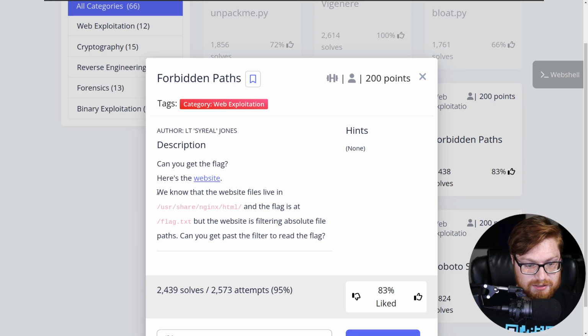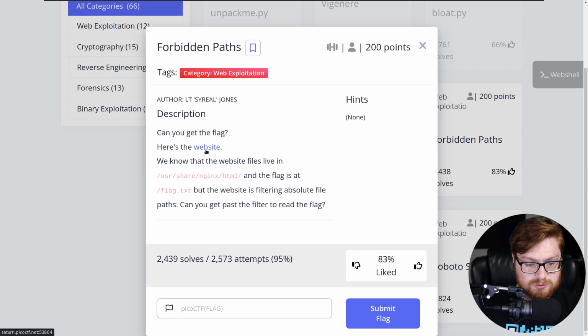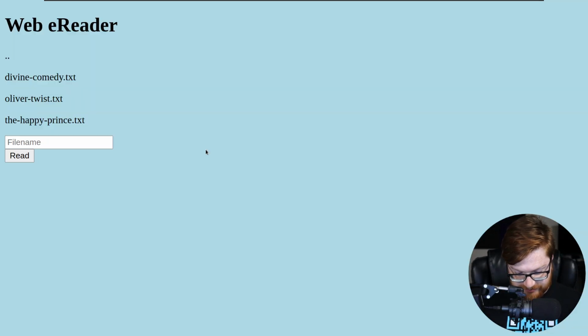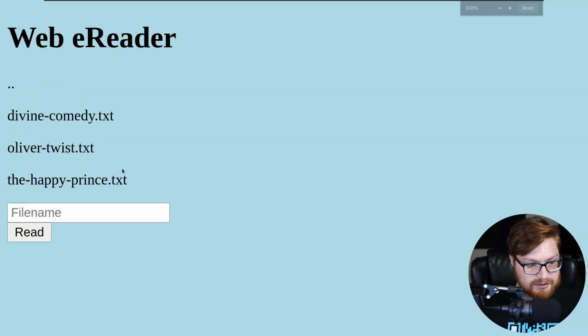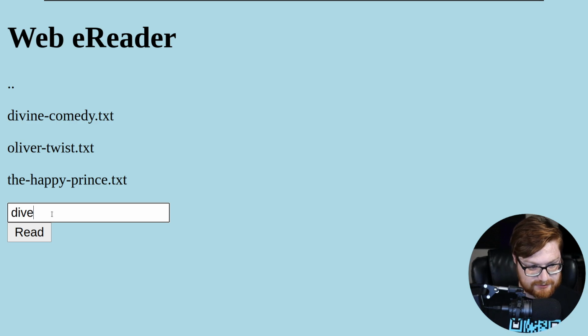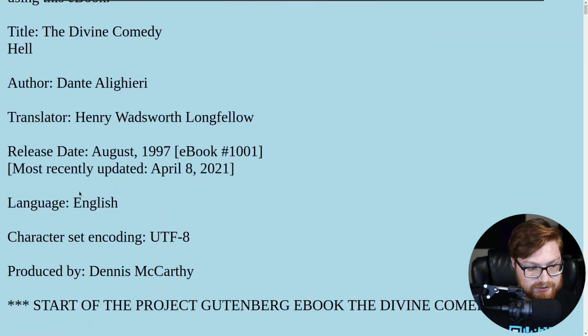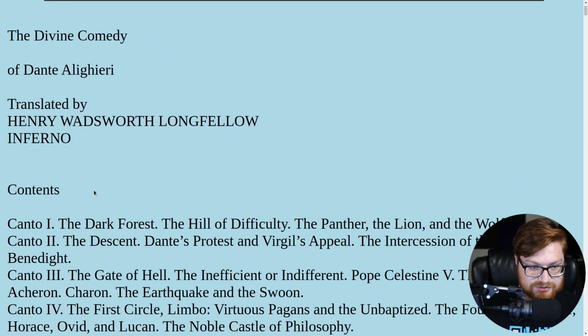Here's the website. We know that the website files live in /usr/share/nginx/html, and the flag is at /flag.txt, but the website is filtering absolute file paths. Can you get past the filter to read the flag? Ooh, okay. So this sounds like a specific local file inclusion challenge, in that, okay, if we have the capability to read given files, I just tried an example there in